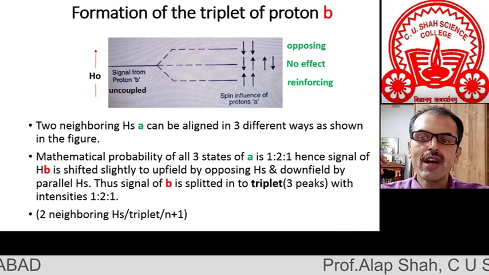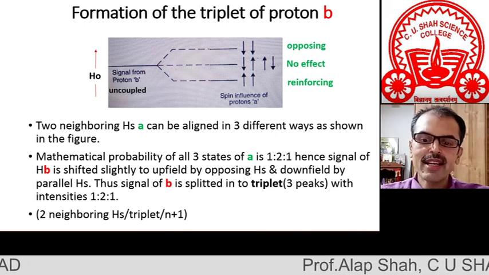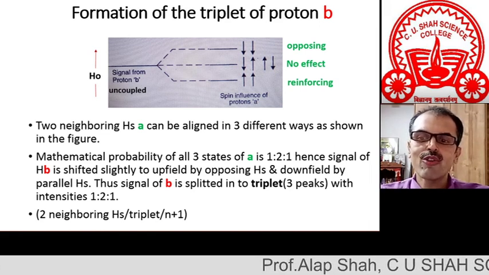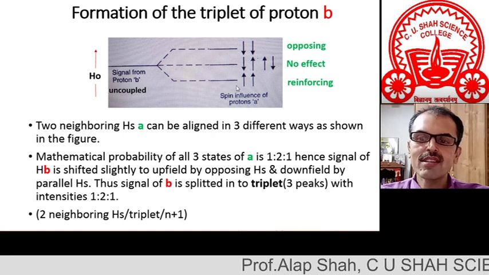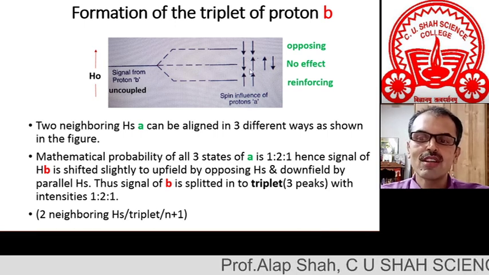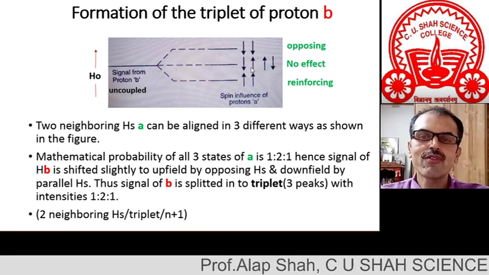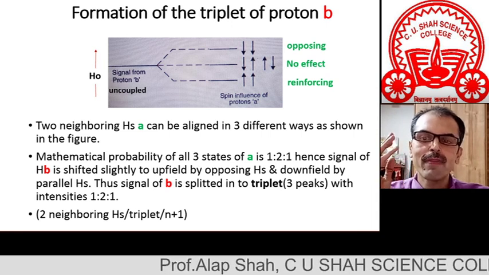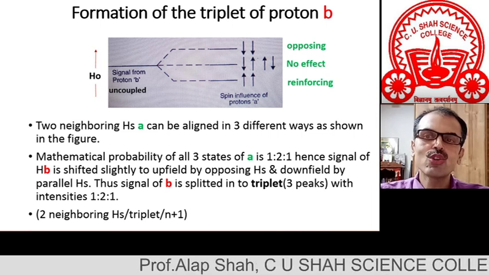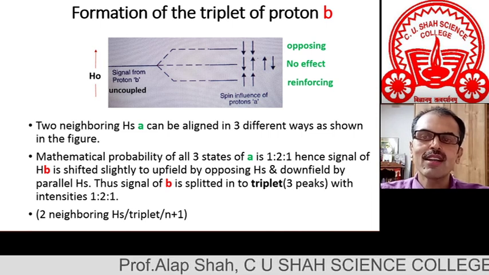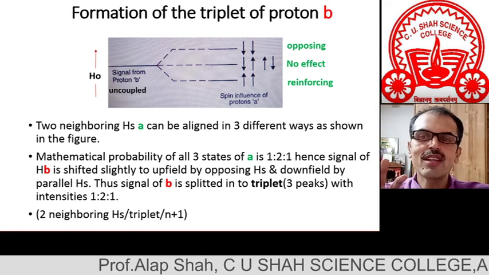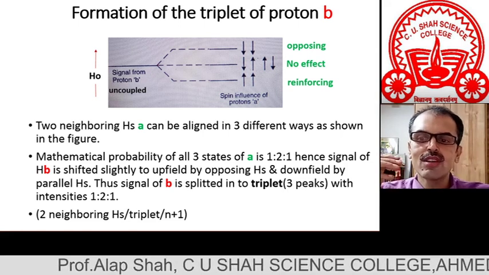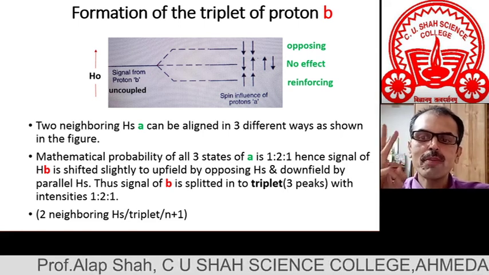So you have to draw quartets. Intensity is 1 is to 3 is to 3 is to 1. Later on I will show you in the next slide. Like for 2 protons, we are drawing these spin combinations. You have to try to draw spin combinations of 3 protons. And if you have any problem, then in my next session I will show you how to draw. But I hope that if you try it, then this concept will be very clear to you all. So I really emphasize that you try to draw spin combinations of 3 protons.